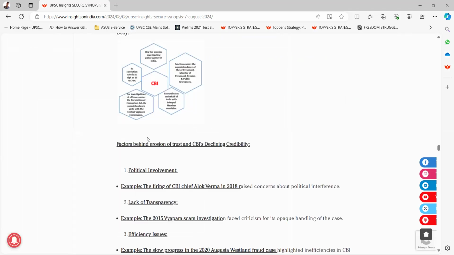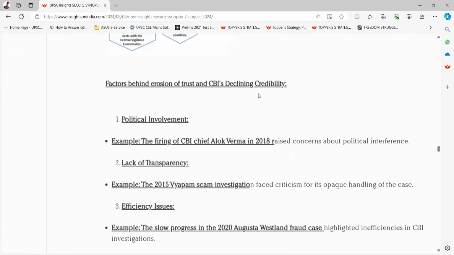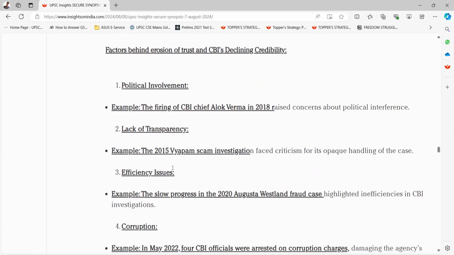Okay. Factors behind erosion of trust and CBI's declining credibility. Political involvement. Example, the firing of CBI Chief Alok Verma in 2018 raised concerns about political interference. Second is lack of transparency. Example, the 2015 Vyapam scam investigation faced criticism for its opaque handling of the case.